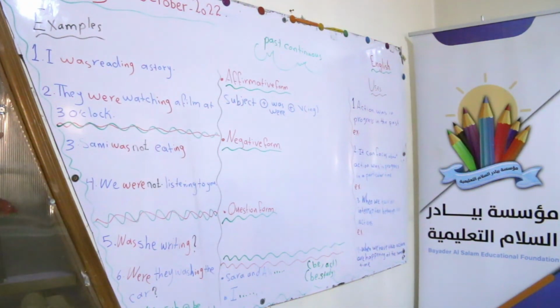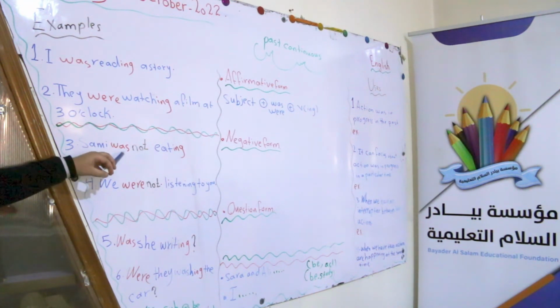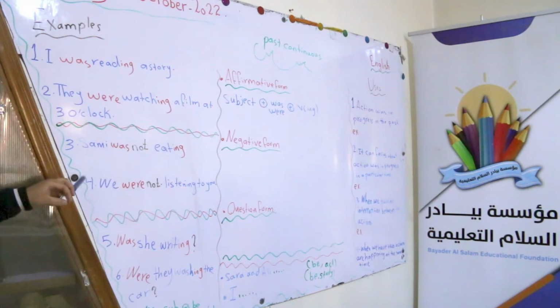Now, let's move to the second group of examples. Who reads? Yes, Jude? Sammy was not eating. Sammy was not eaten. Yes, the second one. Yes, Redan, read.